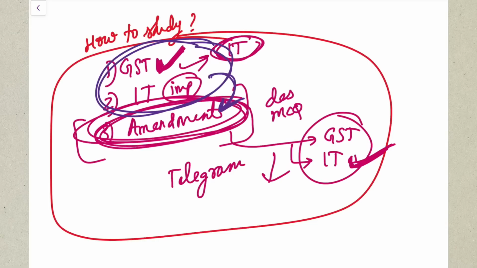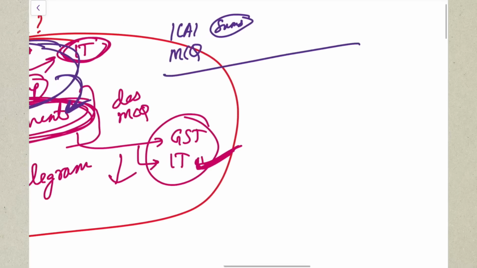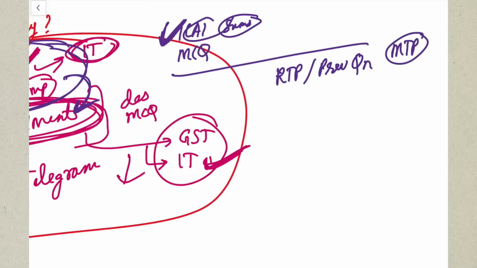Yes, so use your ICAI study material. ICAI study material sums and questions, please do. And then after that, your MCQ booklet, if you have time, you can go through that. And one important thing that everybody misses but is a must-do for your examination, after completing your ICAI study material sums, because sufficient sums are not given, is that you need to go through your RTPs and your previous year question papers. Even MTP if you have time you can do, but first concentrate on RTP and previous year question papers.